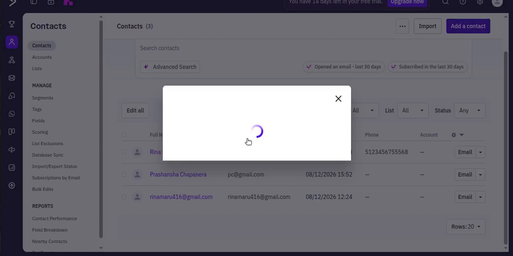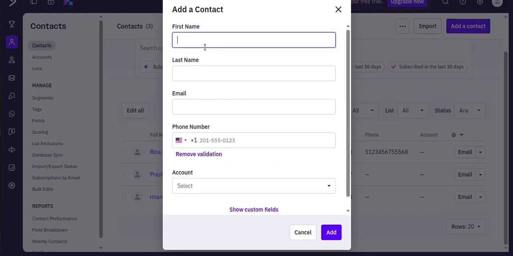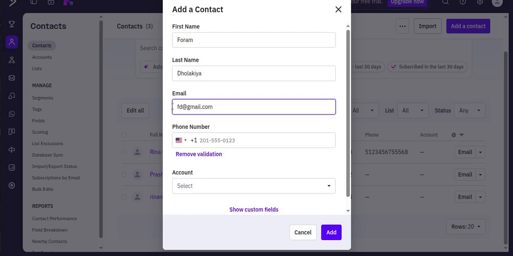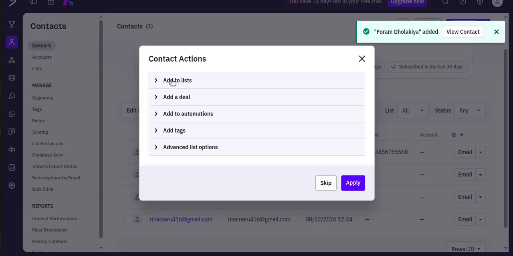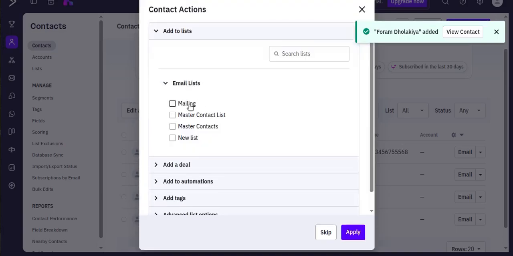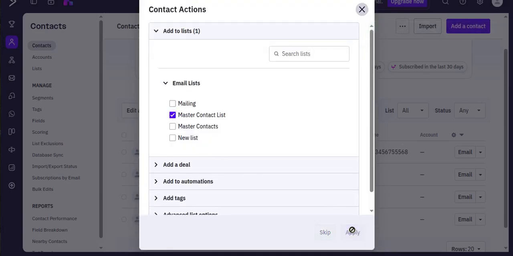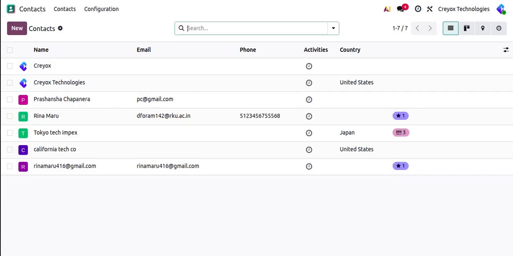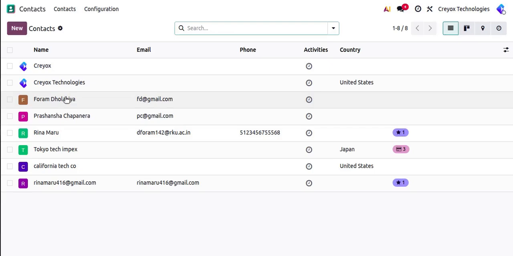Now here I will create one new contact. Then I will add the contact. I will add it to one list as well. So I have added a new contact over here. Now I will go to my contact module in base Odoo and I will refresh it. So you can see the contact is created over here in Odoo as well.